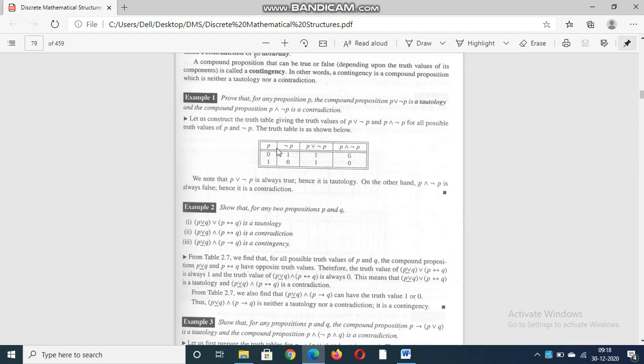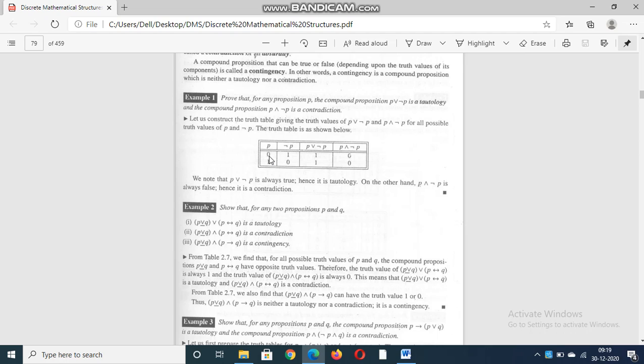So P is 0 and 1, negation P is the reverse of that, 1 and 0. The first operation is P disjunction negation P. You observe here 0 comma 1. If any one input is 1 in disjunction, the output is 1. Here also 1 comma 0, so the output is 1. So all the outputs are true, and we can easily say that it is a tautology.